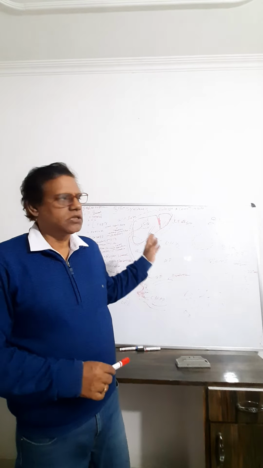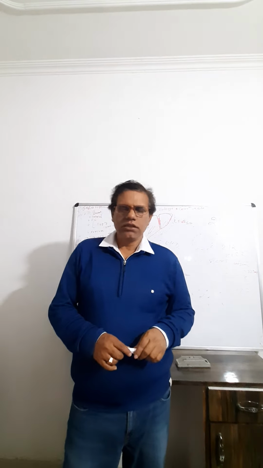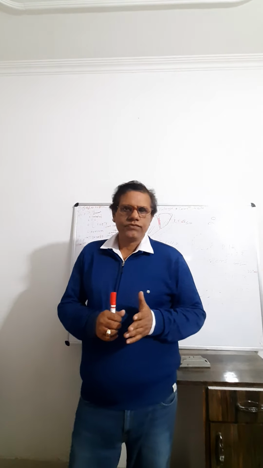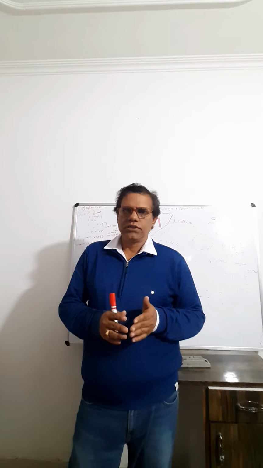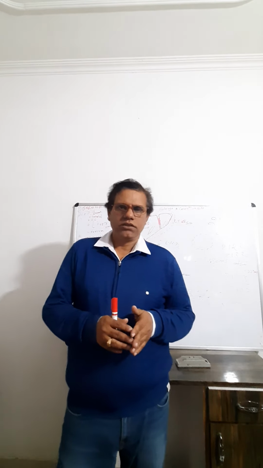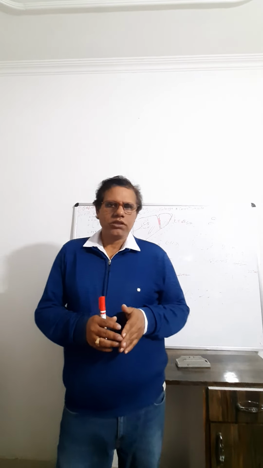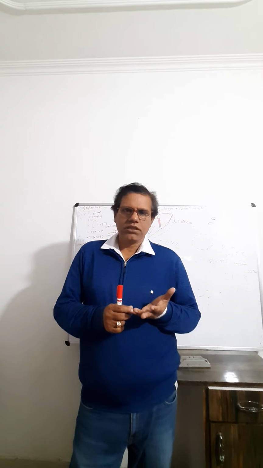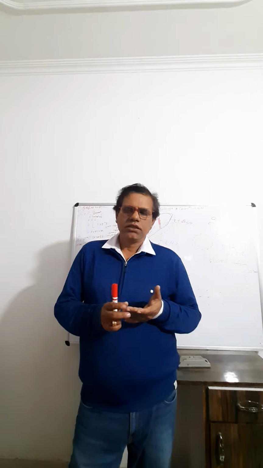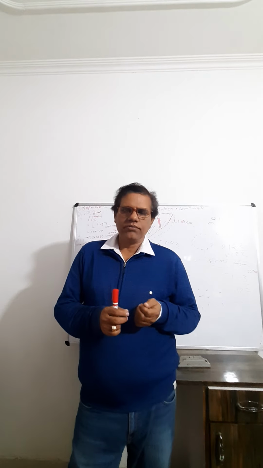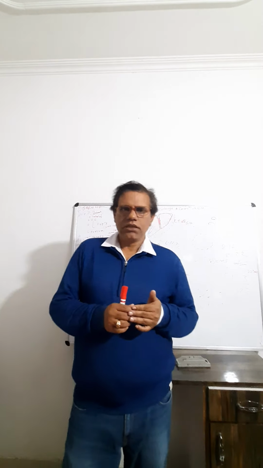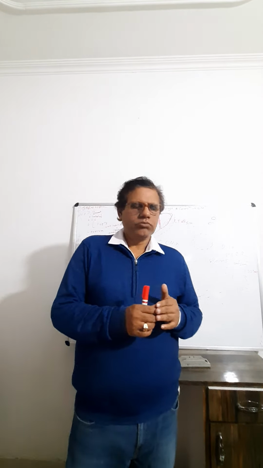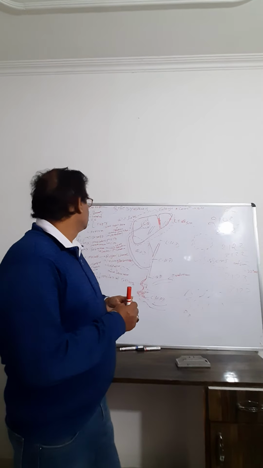So today's class is the alimentary canal and its glands, that is, the digestive system. The digestive system is a collection of digestive glands and the alimentary canal. Digestive glands include five parts: first the stomach, that is the gastric glands, then intestinal glands, liver, pancreas and salivary glands. And the alimentary canal includes the mouth up to the anus. So mouth to anus is the alimentary canal.